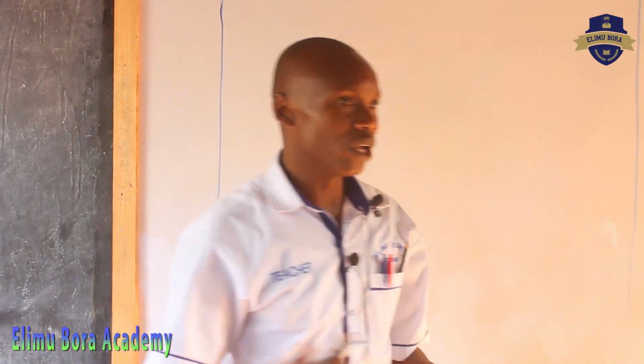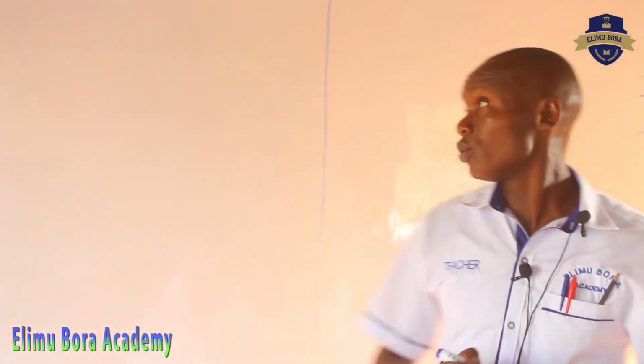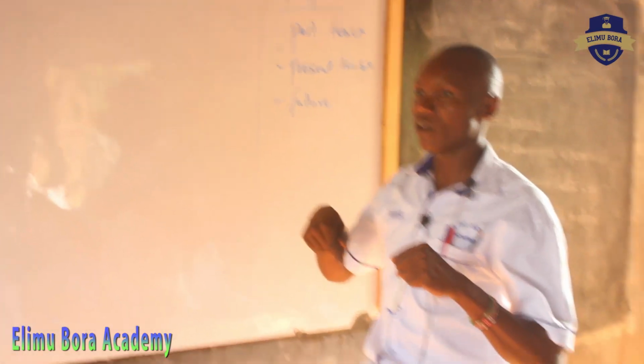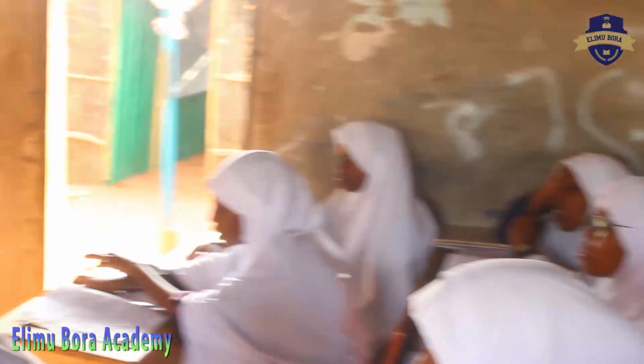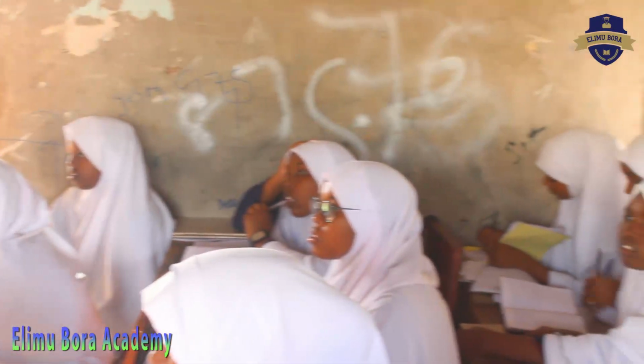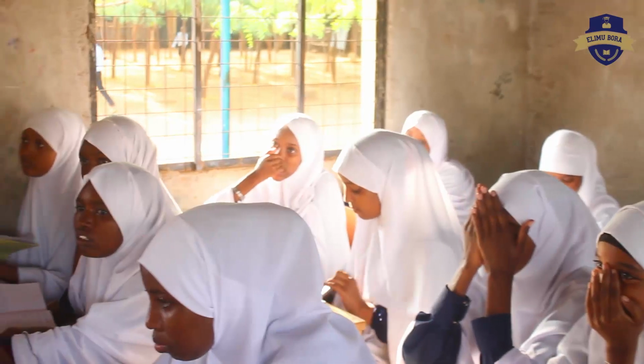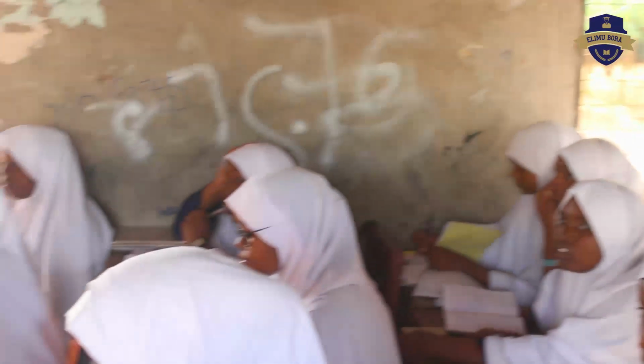When you're talking about it today, there are words that you are supposed to use. Then we also look at present tense, what is happening right now, like the teacher is teaching. Then future tense, you are talking of what will happen. Are you together? In most cases, they use will and shall. So, in today's lesson, we are going to look at regular and irregular verbs.